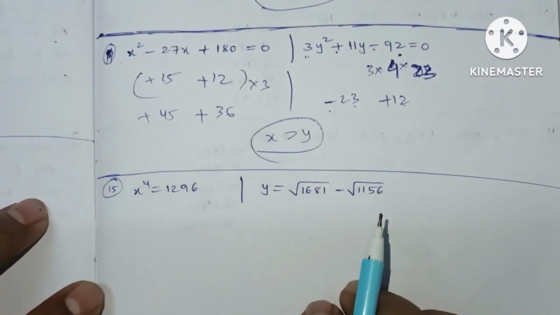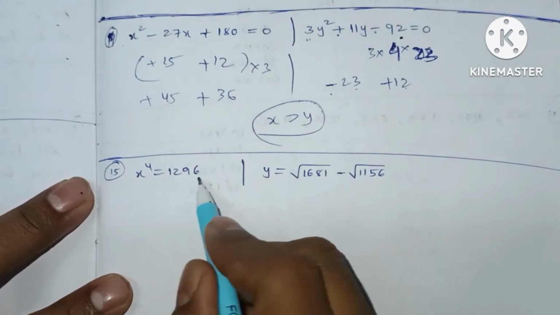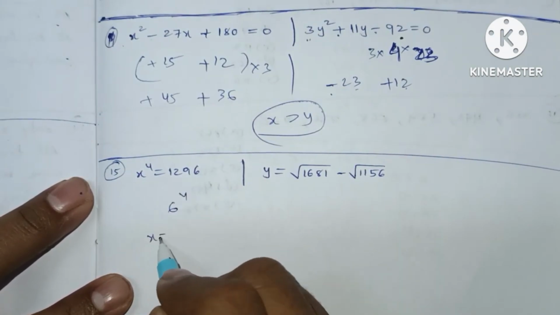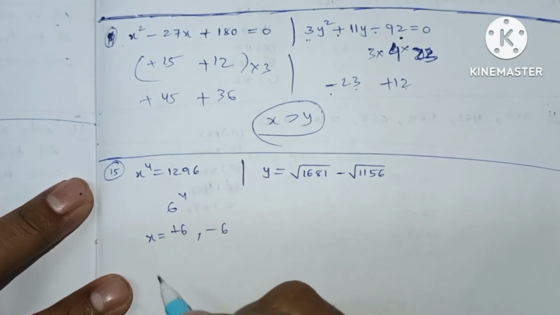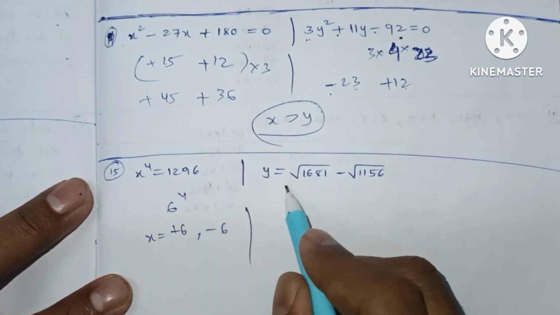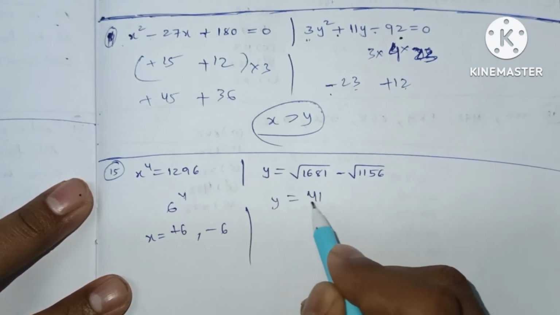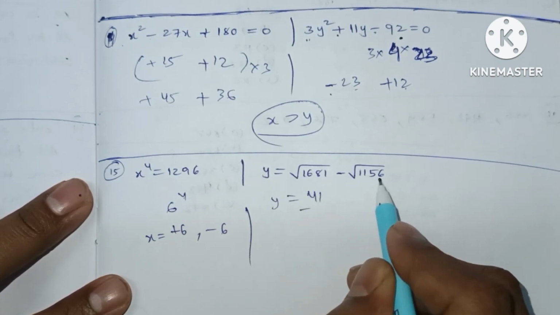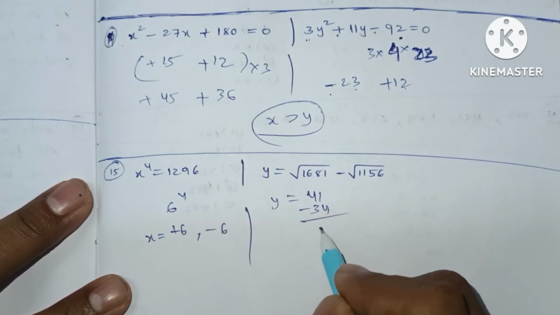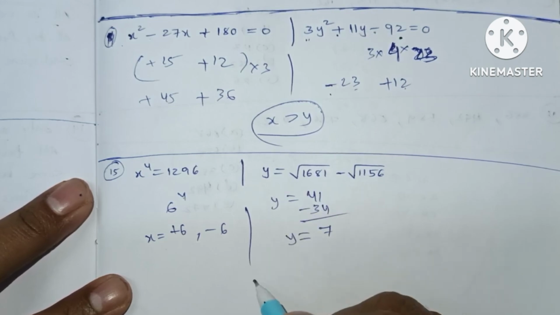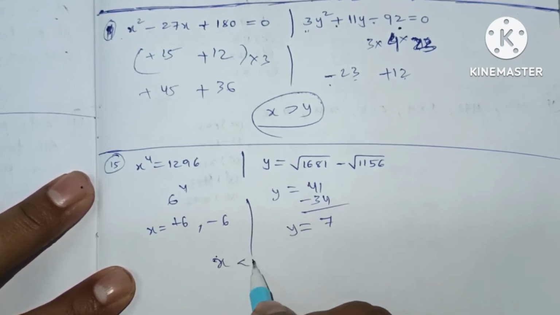Okay, next, fifth one, x power 4 equals 1296. It is 6 power 4. So the answer will be, it is an even power, so plus 6 and minus 6 are the roots here. Here y equals 1681 means 41 square minus 1156, which is 34 square. We have y value equals 7. By comparing these two, it is clear that x is lesser than y.